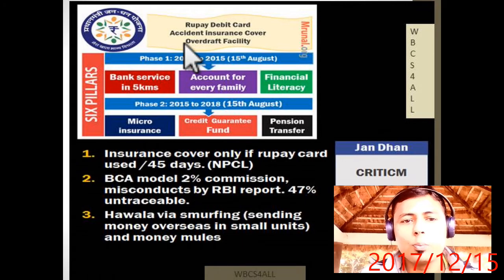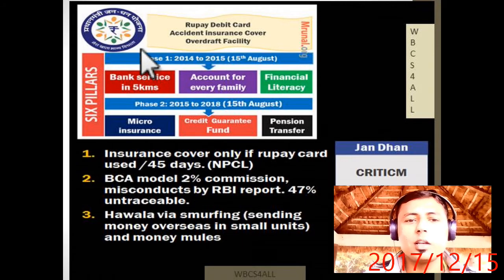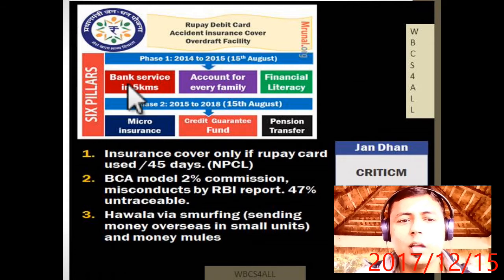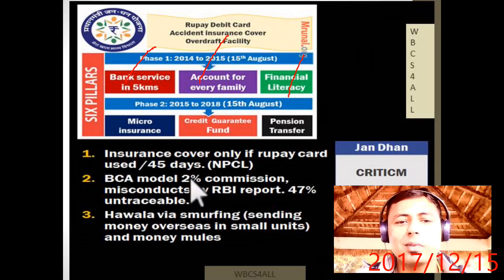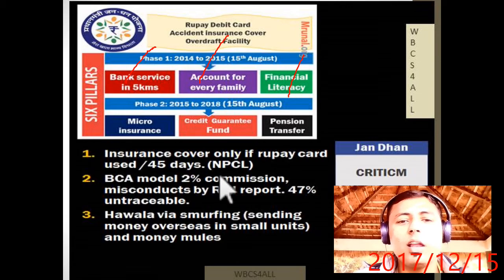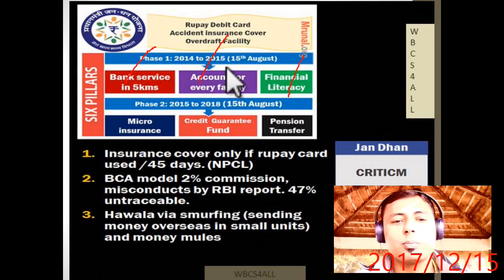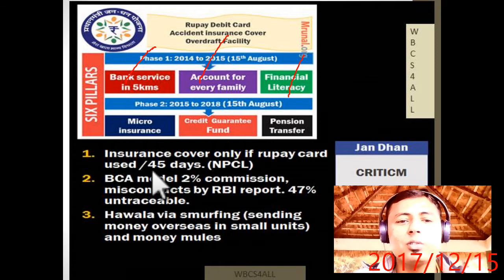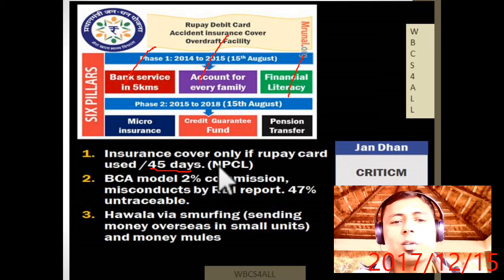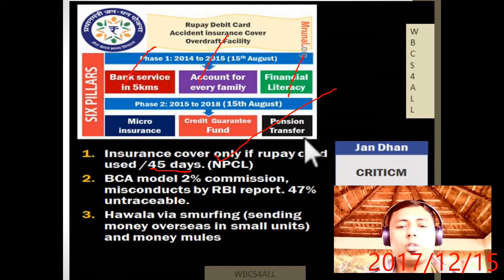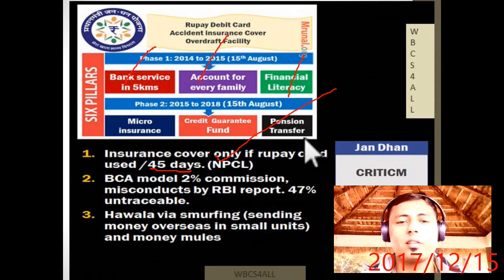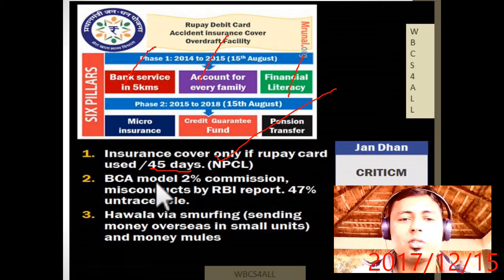Now the 6 pillars: Rupee debit card, accident insurance, overdraft facility, banking service within 5 kilometers, an account for every family, financial literacy, and micro insurance. But there is some criticism also, because insurance cover is given only if the Rupee card is used within 45 days. The National Payments Corporation has issued the Rupee card, and it is of the view that if we do not use the Rupee card, then we will not be able to pay the insurance premium.